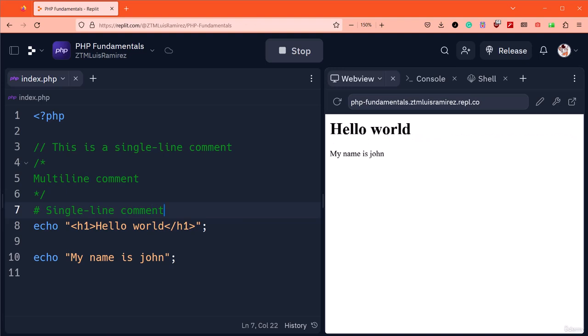In the preview, nothing appears aside from the messages in the echo statements. Comments are completely ignored by the PHP interpreter. Overall, comments are a feature for documenting our application. Throughout the course, I'll be using comments to add additional notes to our code. In the next lecture, let's start talking about variables.